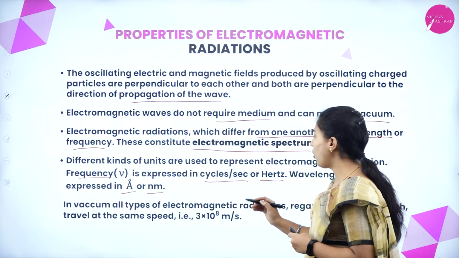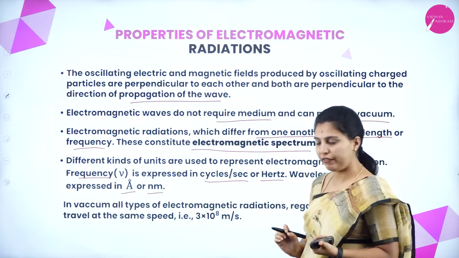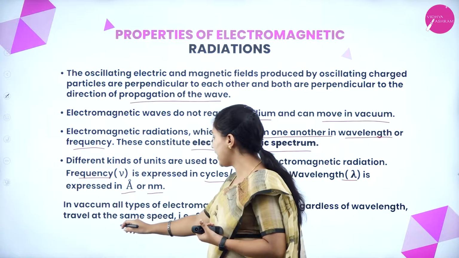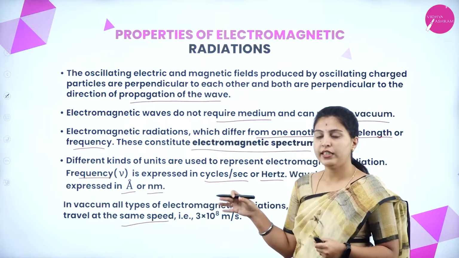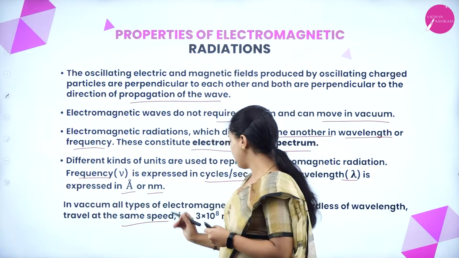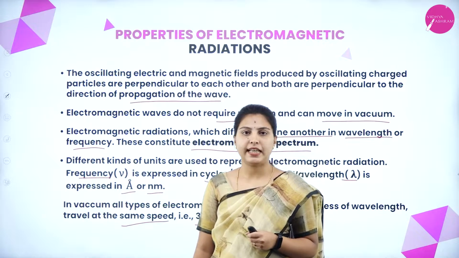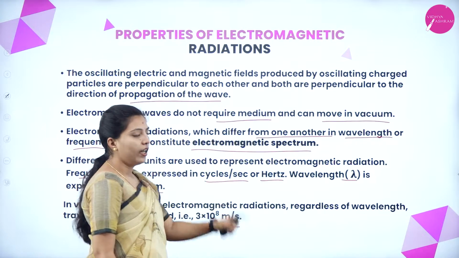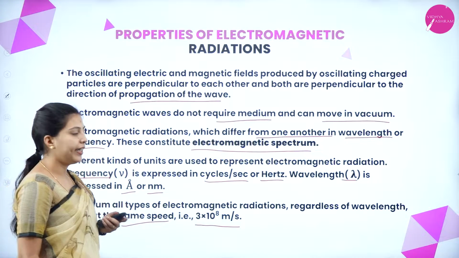Next, in vacuum, all types of electromagnetic radiation, regardless of wavelength, travel at the same speed, that is 3 into 10 to the power of 8 meter per second. These are the characteristics or properties of electromagnetic radiation.